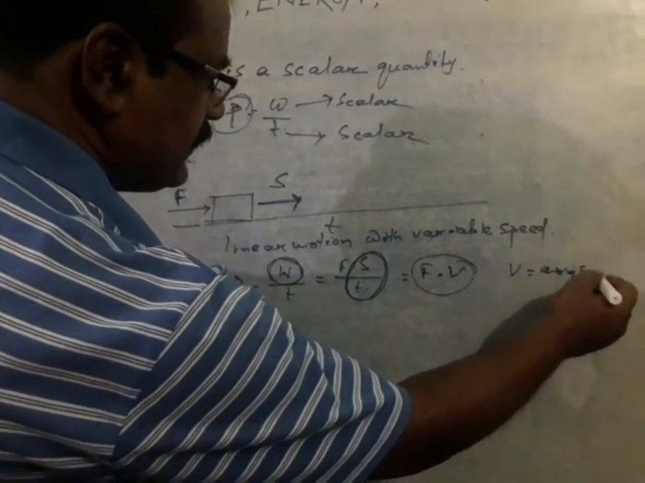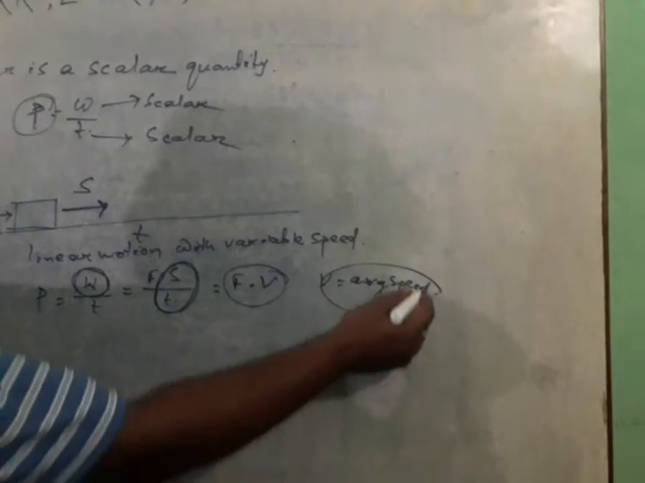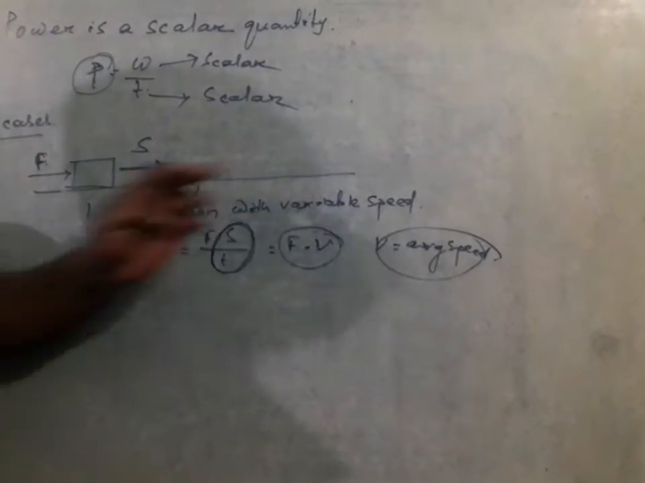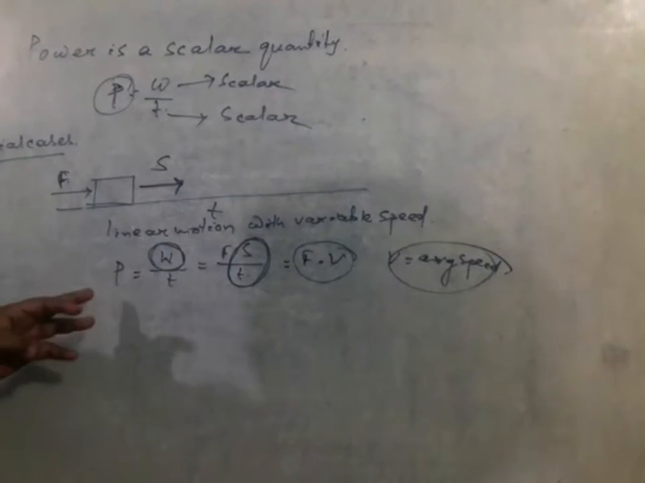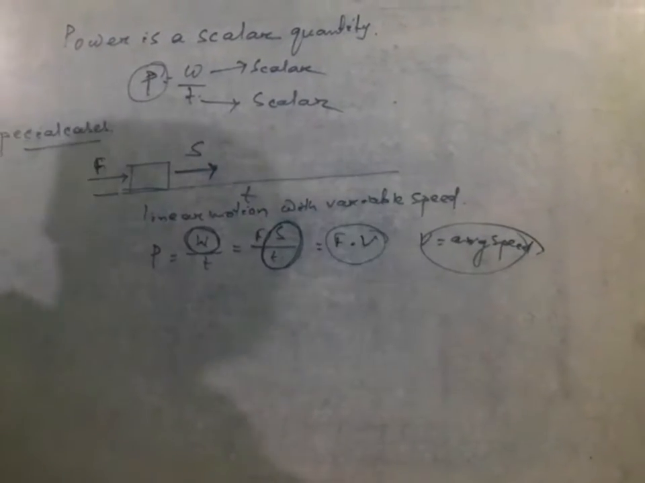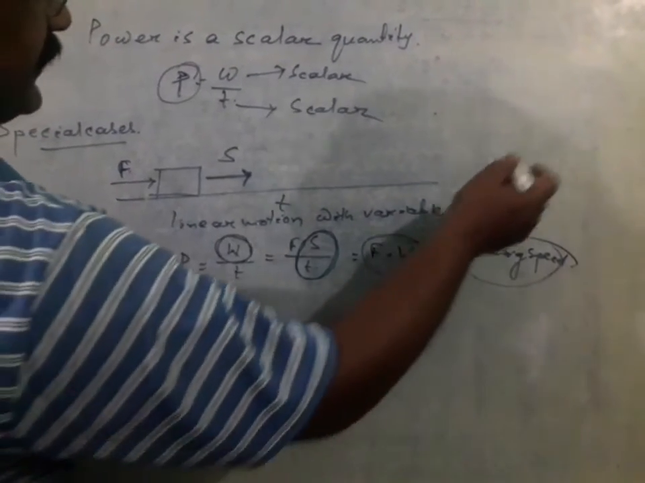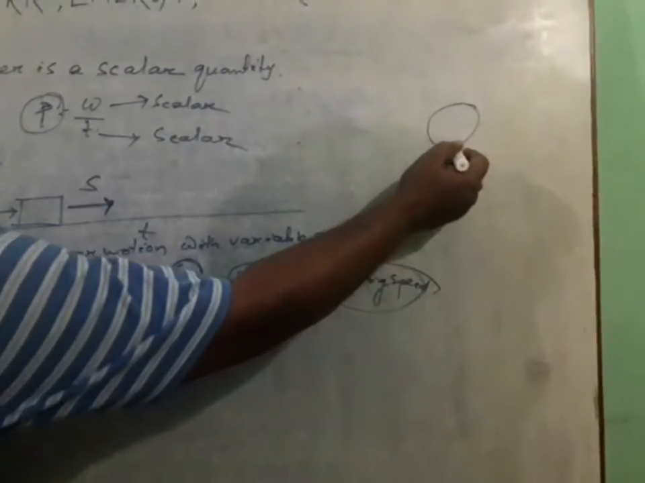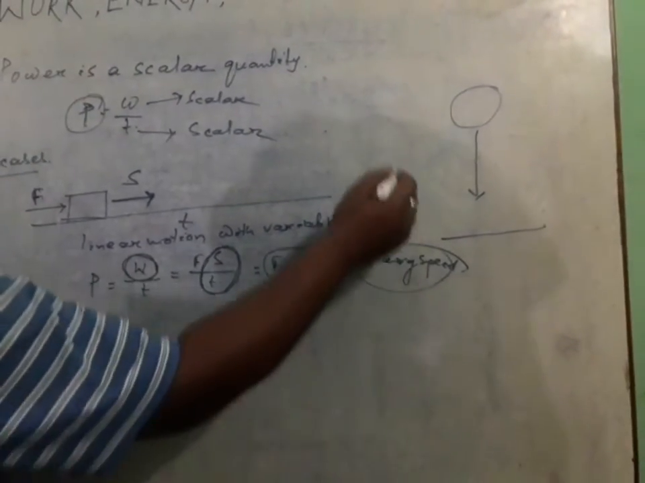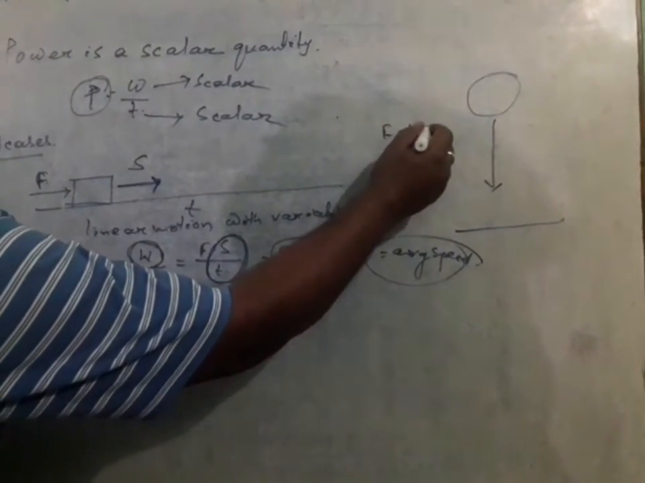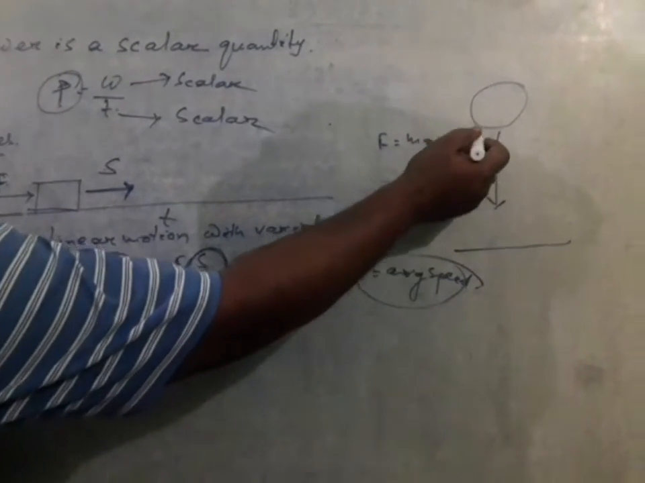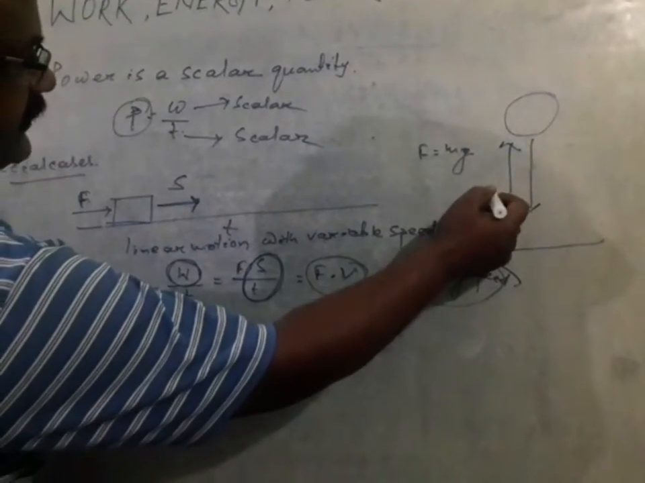So that means if a body is moving in a translatory or linear motion with variable speed, we can find the power of the body as equal to F into V. Similarly, when a body falls freely from a certain height, F is equal to m into g, mass into acceleration due to gravity, and the total displacement or distance traveled is equal to h.